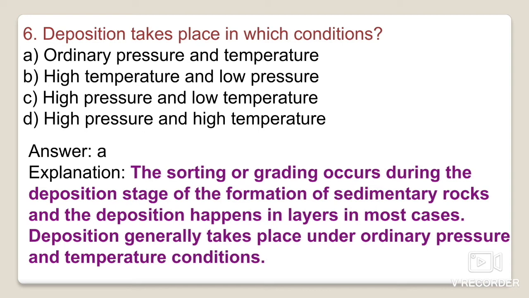So the sorting or grading, as we have talked about, occurs during the deposition stage of the formation of sedimentary rocks, and the deposition happens in layers in most cases, and generally takes place under ordinary pressure and temperature conditions.